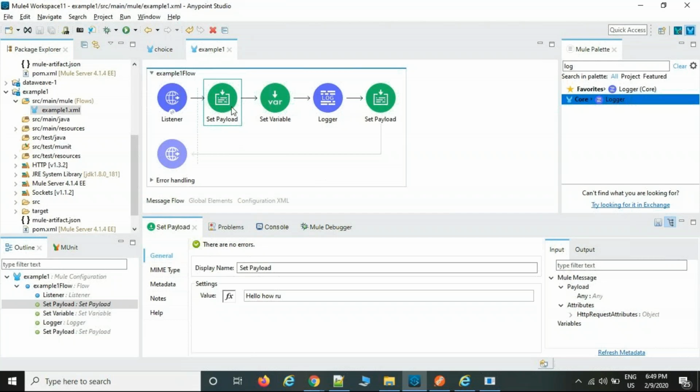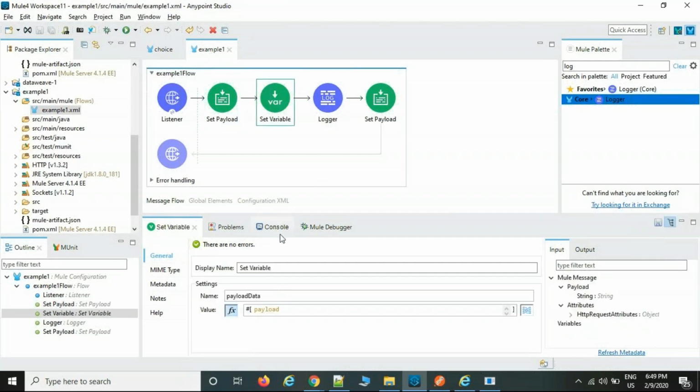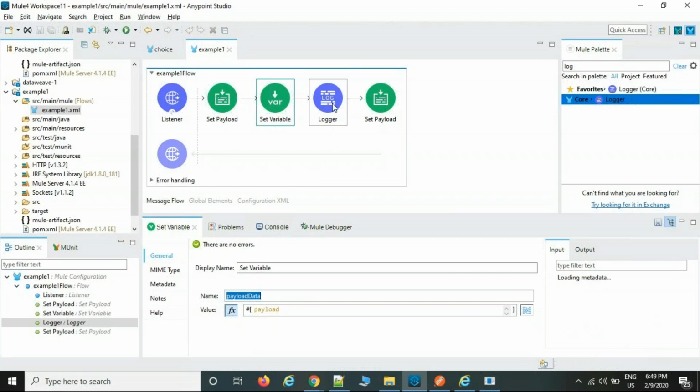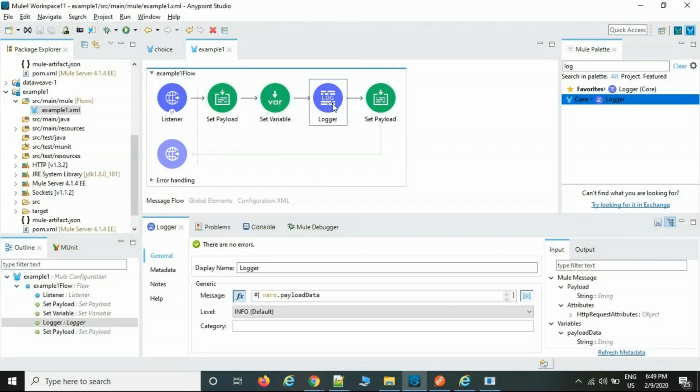But I want to reuse it somewhere in either a subflow or private flow. This is the approach: just select one variable, keep the value in the value section, and the name is up to your wish. Whatever variable name you want, you can create it. Now after that, I want to know whether it has been stored or not.